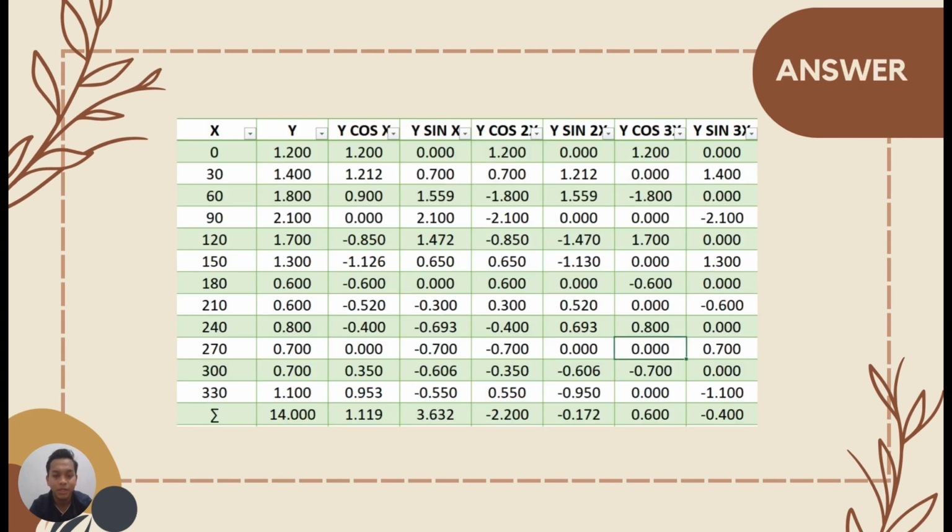This is my value for y cos x, y sin x, y cos 2x, y sin 2x, y cos 3x, and y sin 3x. So we need to sum up all the values from 0 degrees until 330 degrees. And then this is the total that I get.